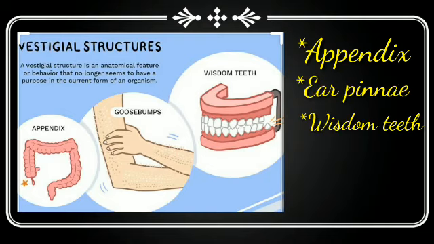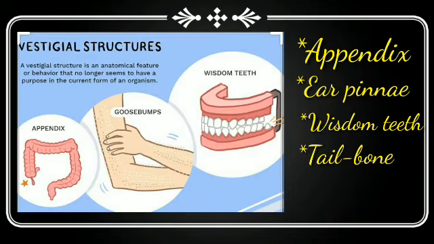Now we will see the next evidence, the vestigial structures or vestigial organs in our body. The name itself gives the meaning. Vestigial means of no use to our body. These organs are present when we develop, but if they are not used, they remain as they are in our body, or they may degenerate. In some animals they may disappear also, but it takes many years to disappear. Appendix, ear pinnae, wisdom teeth and tailbone are all vestigial organs in our body. They need not do anything for us.